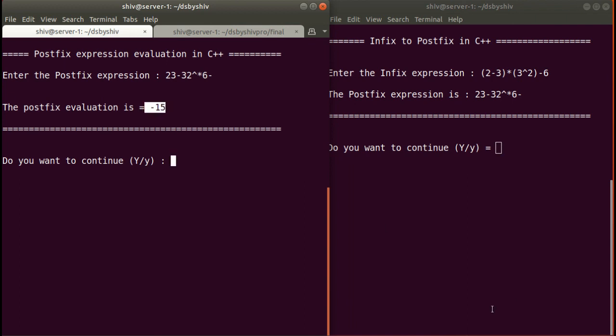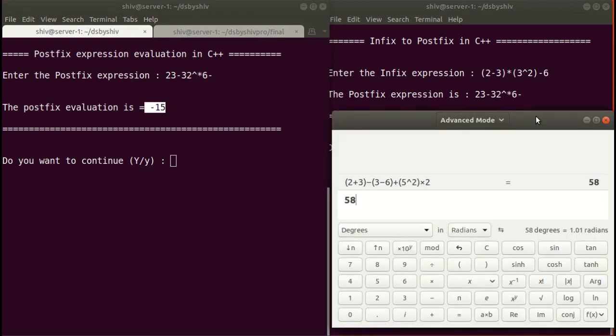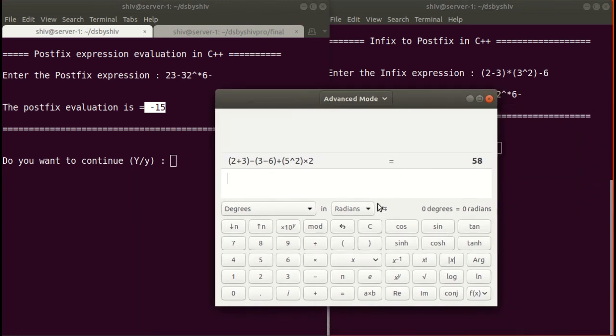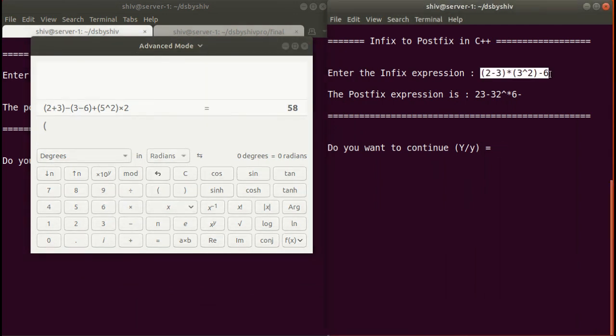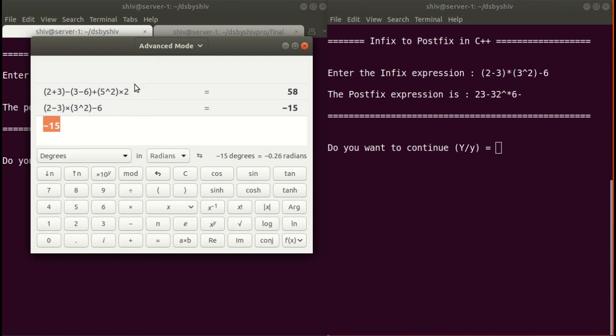So let me use the calculator to check whether it is right or wrong. We'll write this infix expression in our calculator. So we'll write 2 minus 3 multiplication, 3 power 2, closing parenthesis, minus 6. So we'll get minus 15.